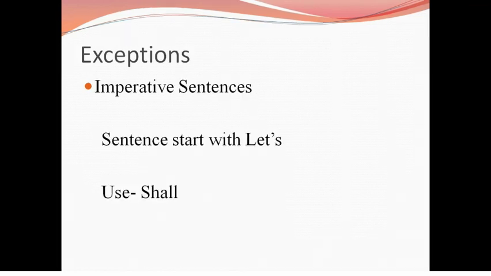The third exception was imperative sentence again, but in this case the sentence will start with let's. Whenever the sentence starts with let's or let us, that time we have to use the tag shall. Okay, so these were the rules. Now are you ready for solving examples? So let's see some examples.